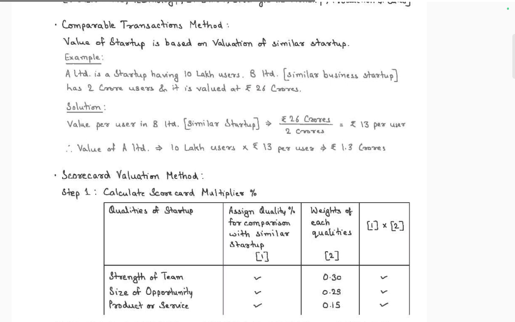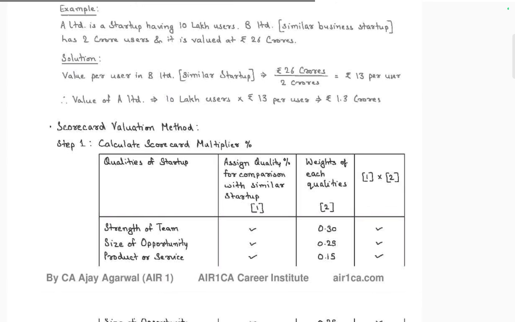For example, A Limited is a startup company with 5 lakh users, 10 lakh users. B Limited, a similar business, has 2 crore users, and its value is 26 crores. As a valuation, the value of similar B Limited, 26 crores by 2 crores users, is 13 rupees per unit. The value of A Limited is 1.3 crores.